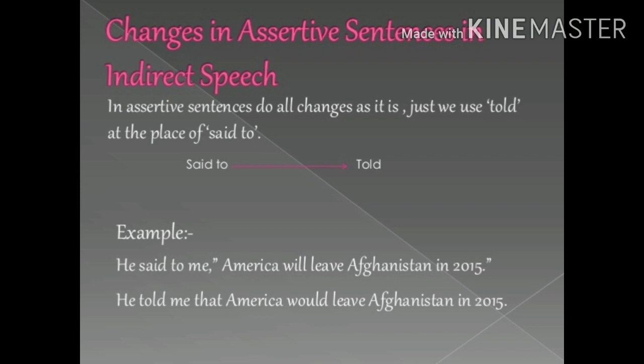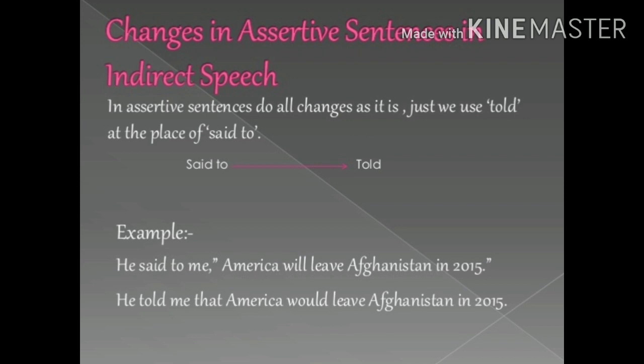So far in the video, we have understood the rules of changing tenses, personal pronouns, and possessives, and words denoting nearness of time and place. These rules remain the same for all kinds of reported speech, but reporting verbs and conjunctions depend upon whether we are reporting a statement, a question, or a command. Now, look at the example.